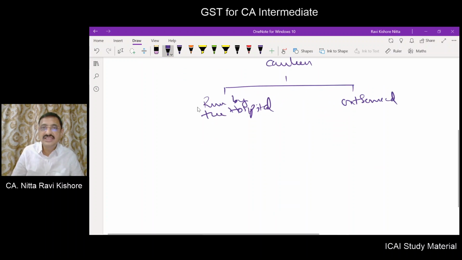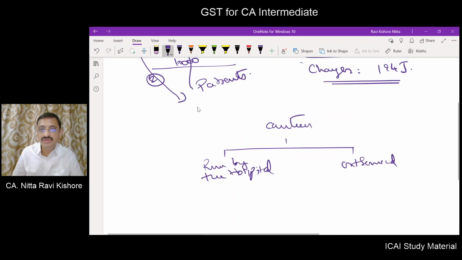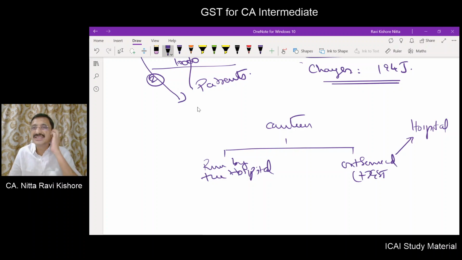Now, if the canteen is outsourced, then for the service provided by the outsourced person to the hospital, this person will collect GST from the hospital. The hospital has to pay GST, and the hospital will not get any input tax credit, because whatever supply the hospital is making will be an exempt supply, therefore you can't get the input GST.